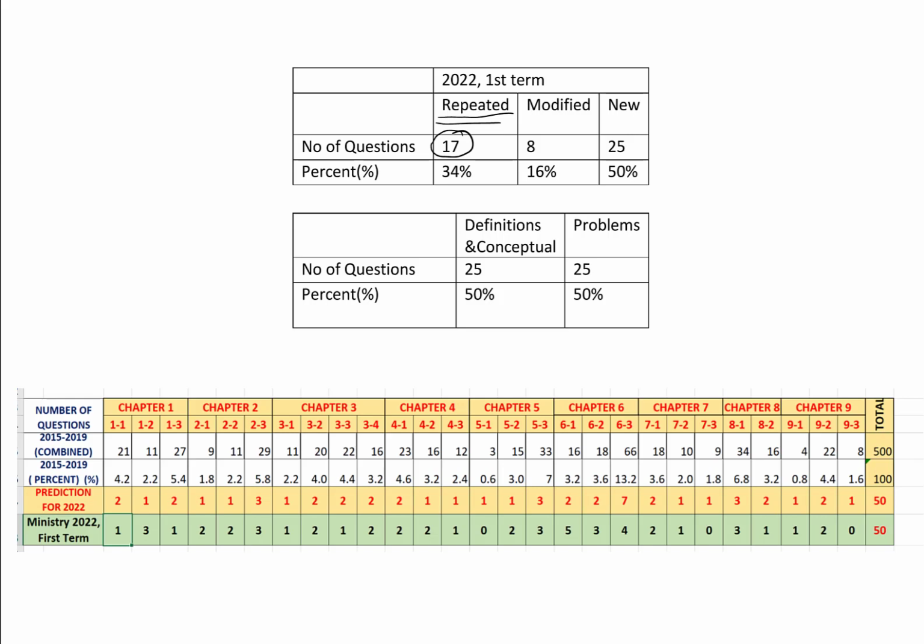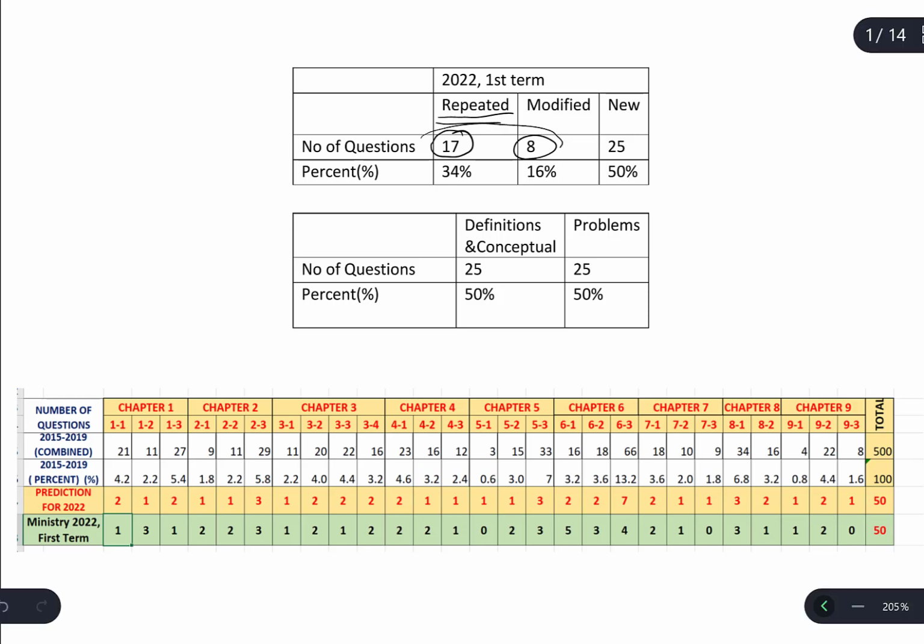And 8 questions were modified. Modified means previously asked questions are changed. Generally, these are problems. One number is changed with another number, or a problem is asked in a reverse way, or a definition is asked in a reverse way. It's modified, and it's very close to previously asked questions. So which is 8. So total becomes 25.